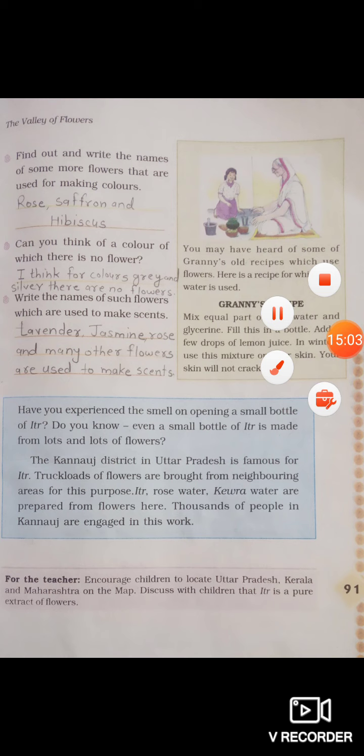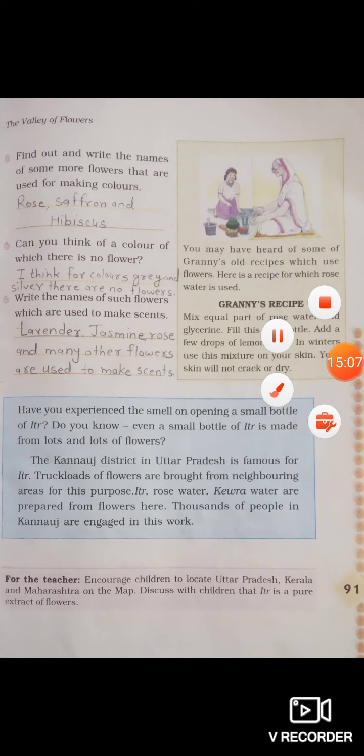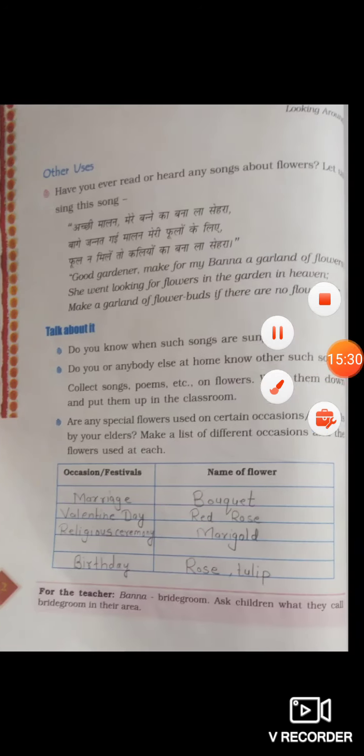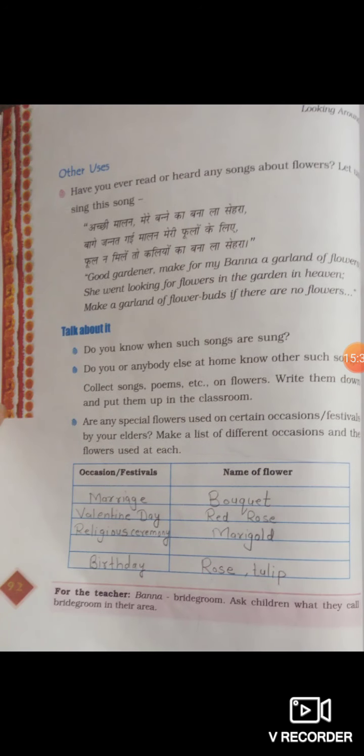Students, Granny's recipe. You may have heard of some granny's old recipes which use flowers. Here is a recipe for which rose water is used. Mix equal parts of rose water and glycerin. Fill this in a bottle. Add a few drops of lemon juice. In winter, use this mixture on your skin. Your skin will not crack or dry. Got it, children? Now next, see at page number 92.